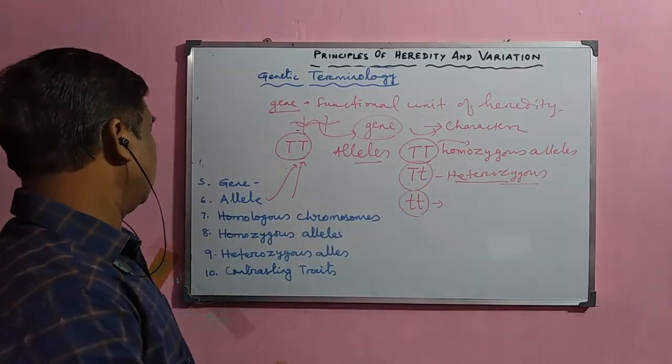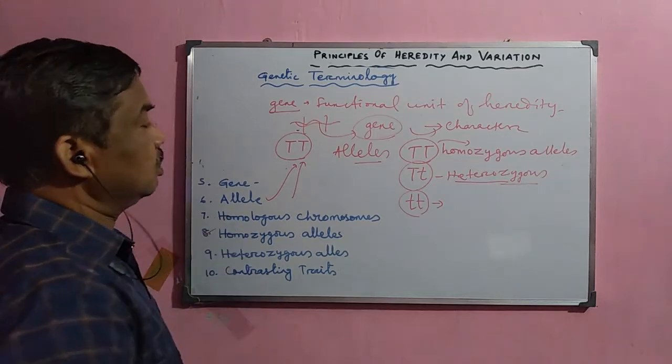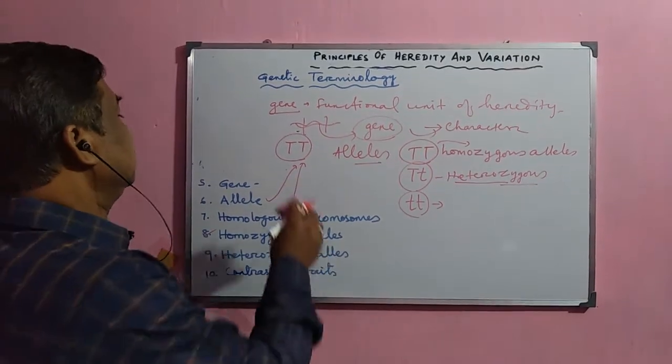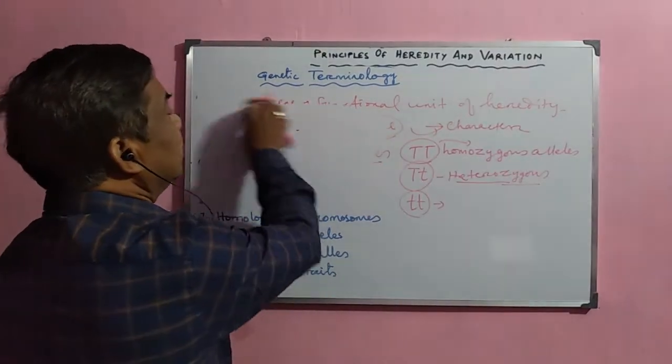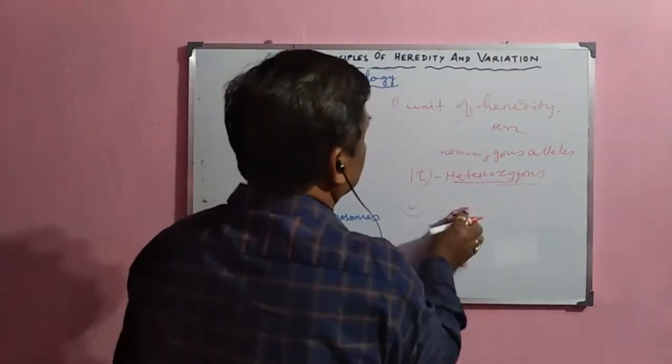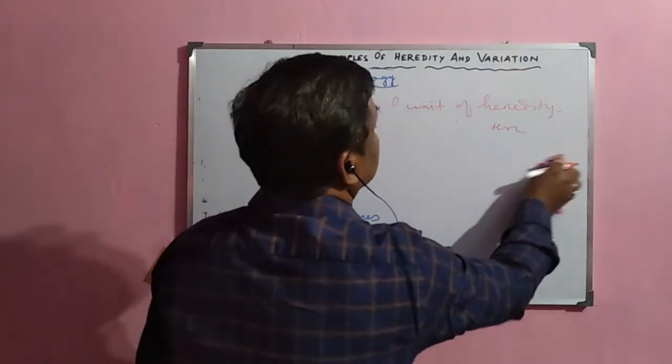Now, what are homologous chromosomes? These homologous chromosomes, they are normally in a diploid organism, the chromosomes are present in pairs.